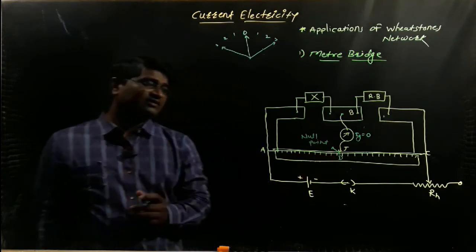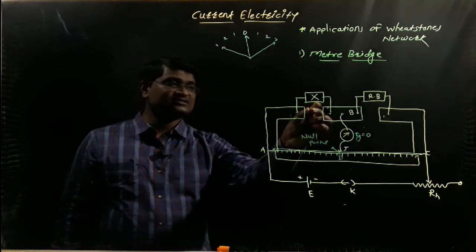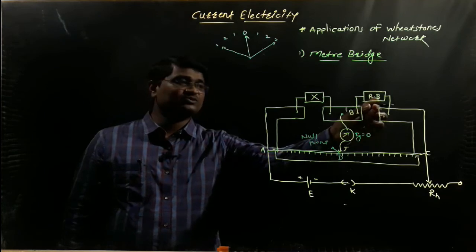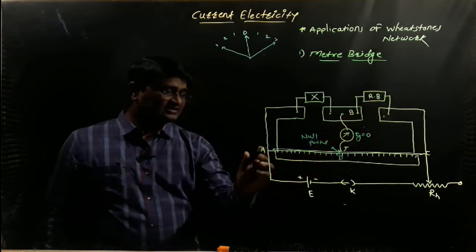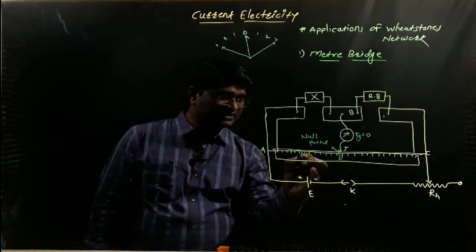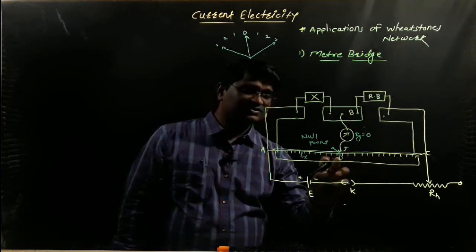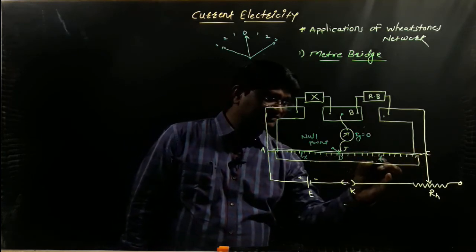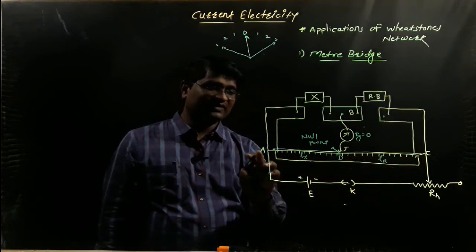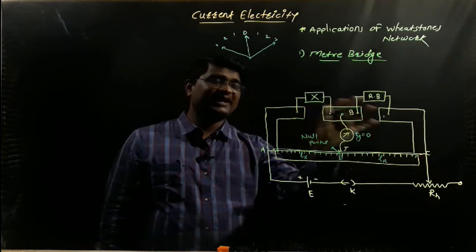Okay, and we will find that there are four resistances. The first is the unknown resistance, denoted by X. The second is the known resistance taken in the resistance box, denoted by R. The third is the resistance of wire AD, whose length is denoted by Lx, and the fourth is the resistance of wire DC, whose length is denoted by Lr.